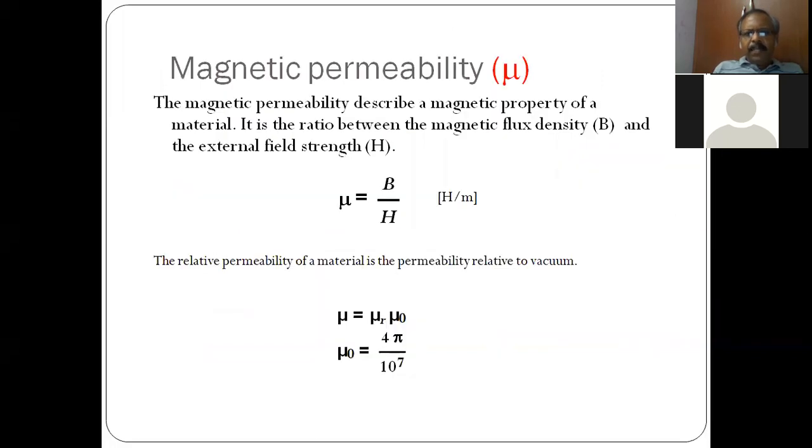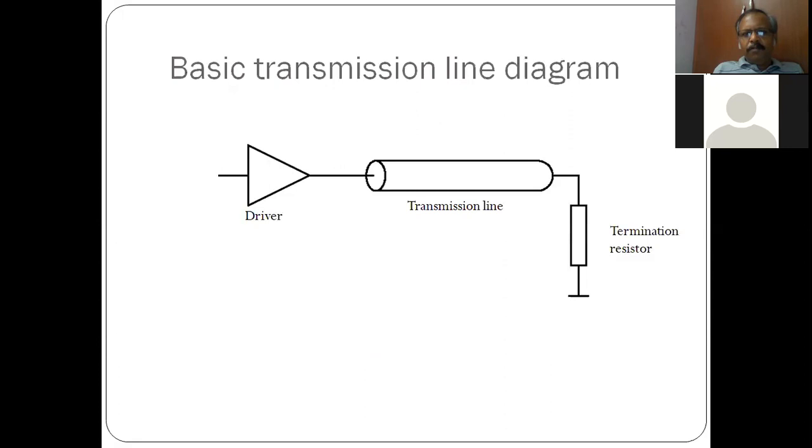And next is the magnetic permeability. Most of you know it is a ratio of flux density to the field strength, right? And the relative permeability of the material. So you should be aware of these two medium parameters in order to design a high-speed digital circuit.